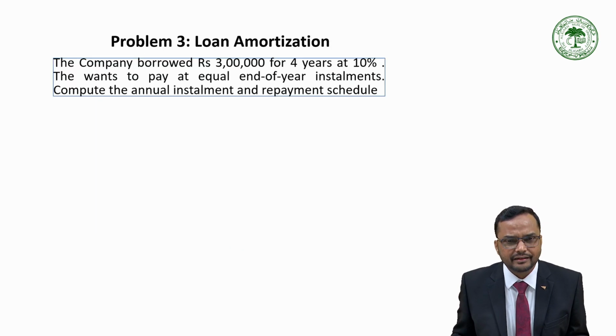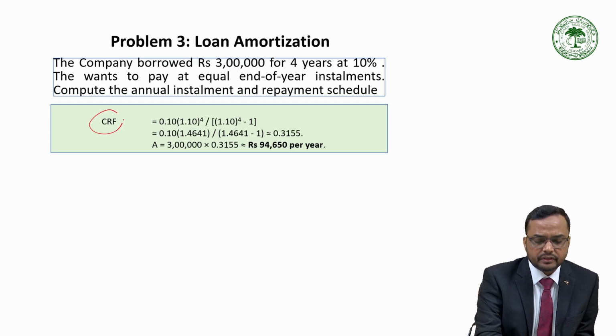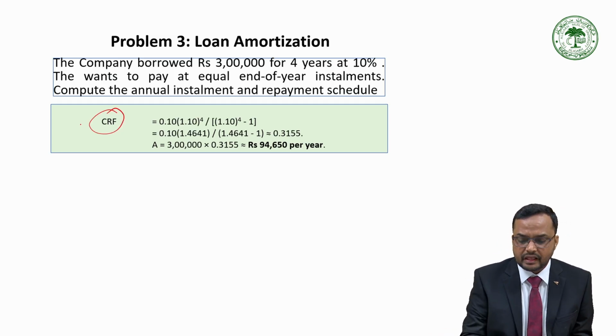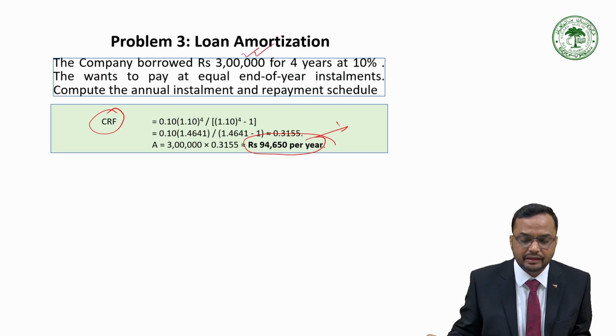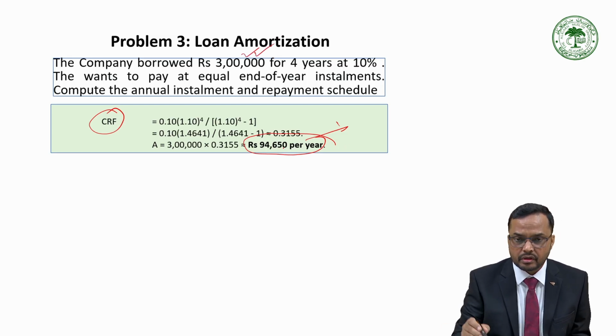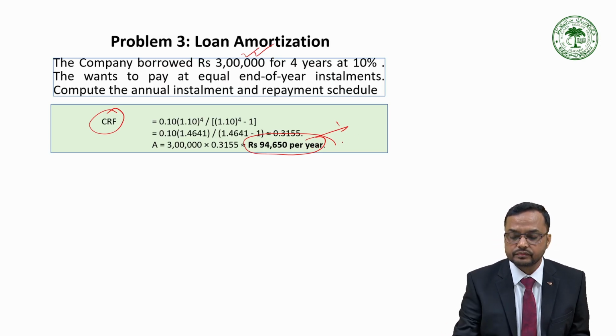The company borrowed 3 lakh for 4 years at 10% and wants to pay in equal end-of-year installments. Compute the annual installment and the repayment schedule. So the capital recovery factor is calculated over here, and the annual installment amount is 94,650 rupees. Means in order to redeem this 3 lakh, every year the company has to pay 94,650 rupees. Now this comprises principal amount plus interest.